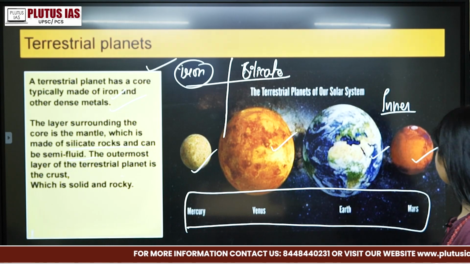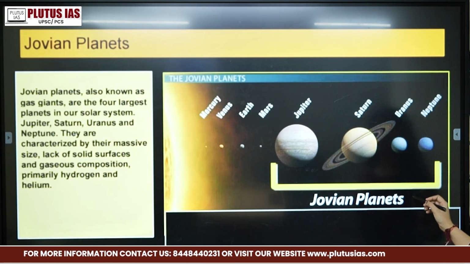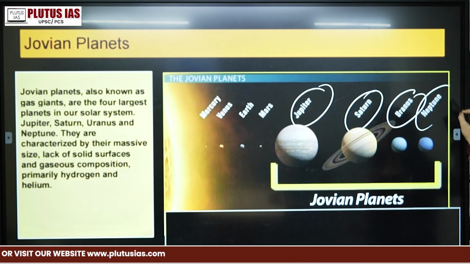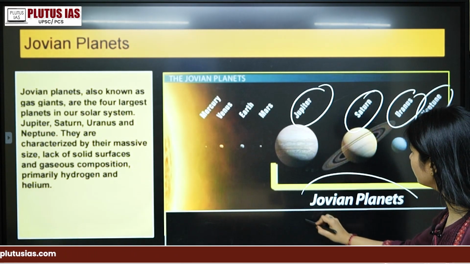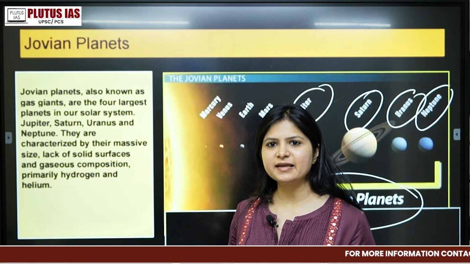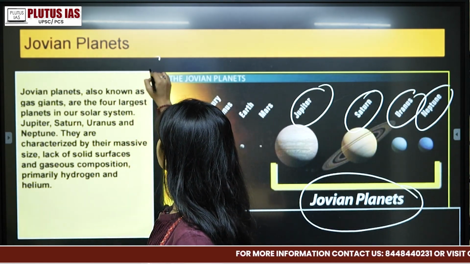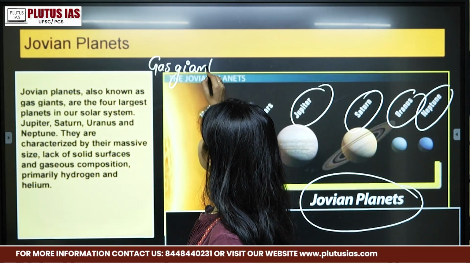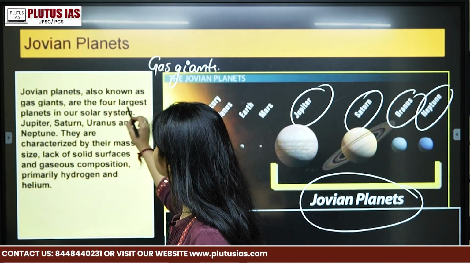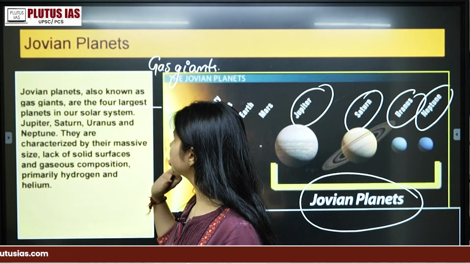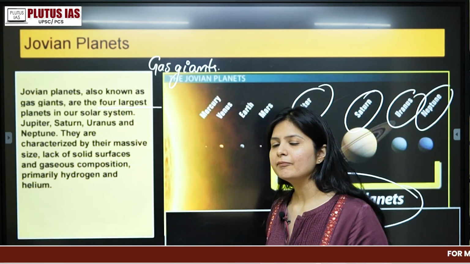The other part is the placement of the Jovian planets, which are Jupiter, Saturn, Uranus and Neptune. These are known as what? Jovian planets. They are also known as gas giants. Always remember, they are also known as gas giants. Why are they known as gas giants? Because these are the four largest planets in our solar system, and they are characterized by massive size.